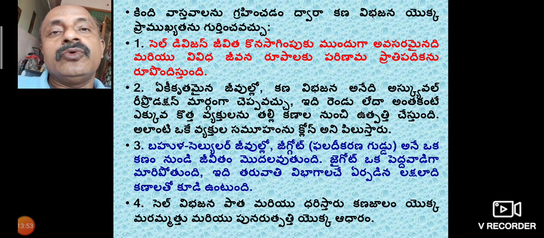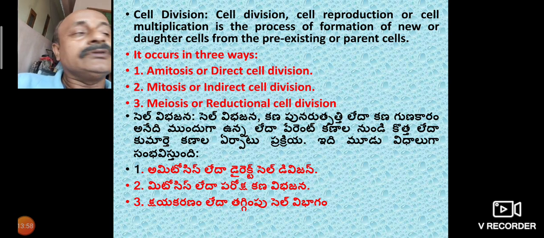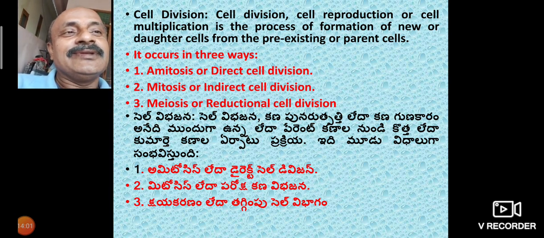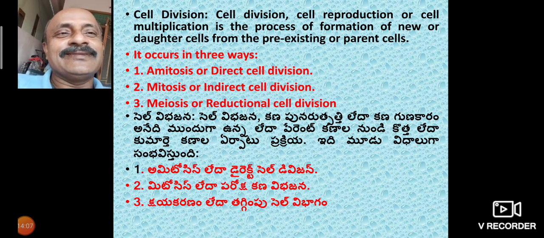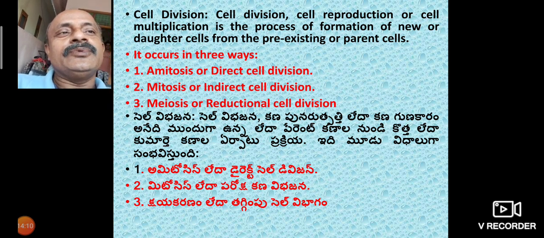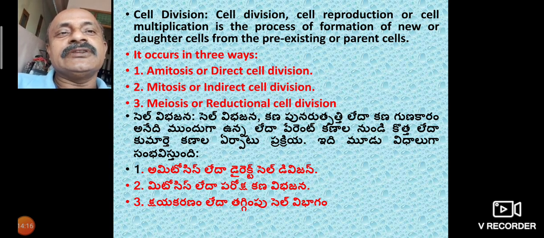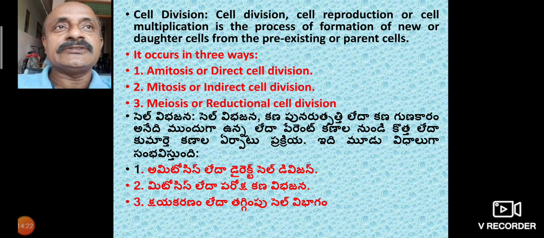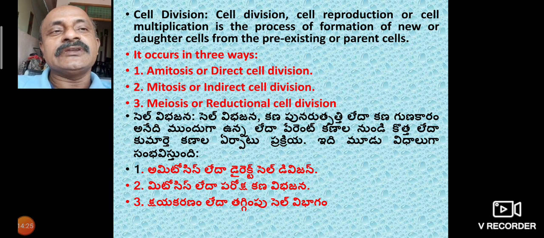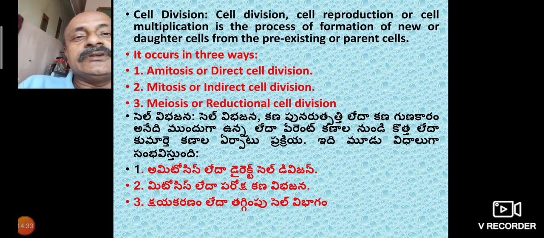So old and new cells are different. Cell division is a reproduction and multiplication process, which is the formation of new daughter cells from pre-existing parent cells. It occurs in three ways: amitosis or direct cell division, mitosis or indirect cell division.